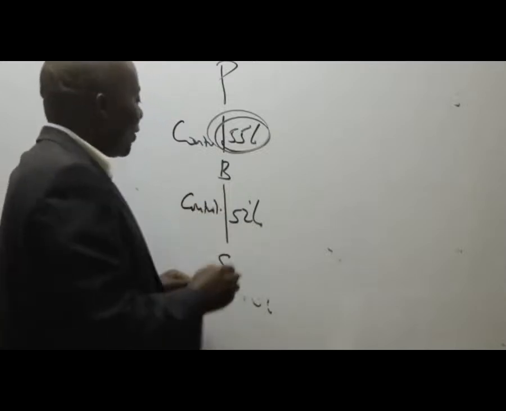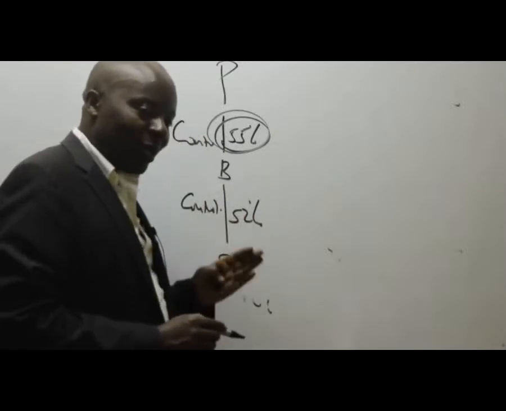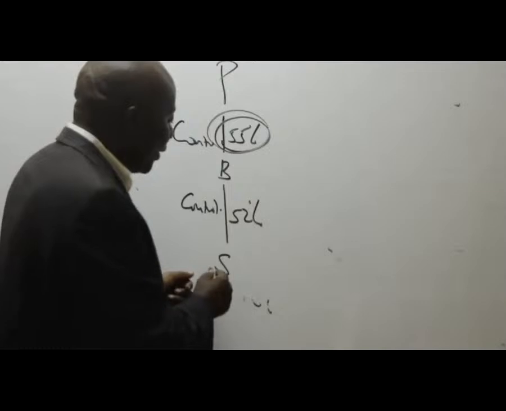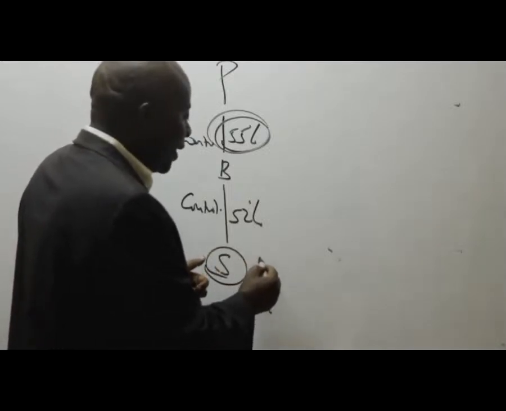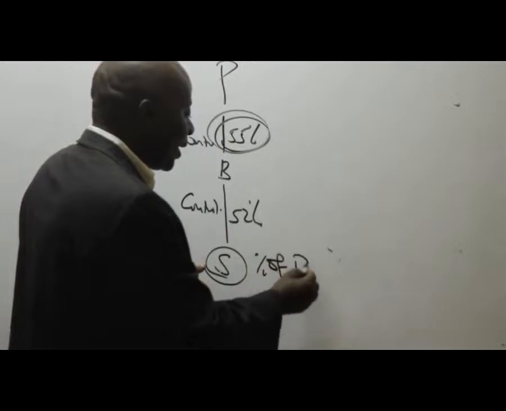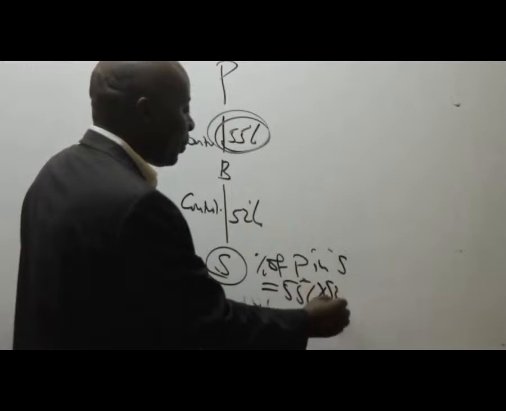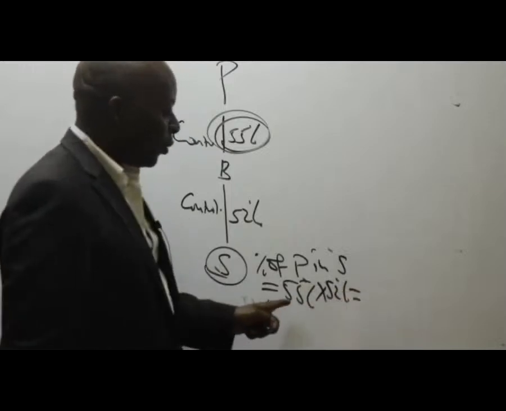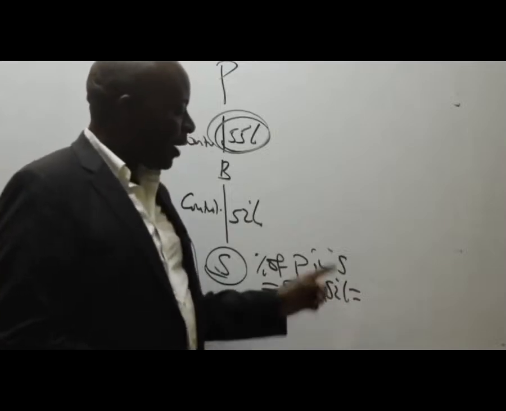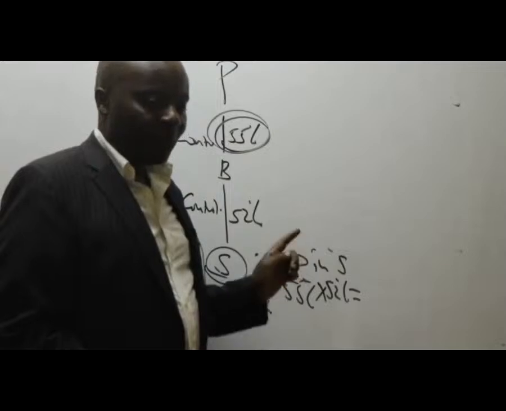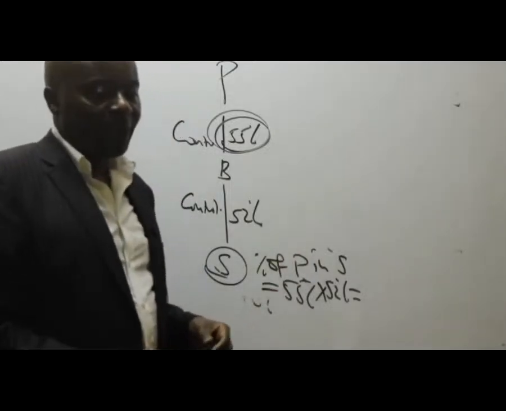So you will get very many students, over half of the candidates who sit for this paper, they will tell you, teacher, you know what? I tried computing in this case the control of S. We tried to look at the percentage of P in S, and we got 55% times 52%. Could you kindly give me this answer? What is 55 times 52? 0.55 times 0.52 gives me what figure, somebody? Please help me out here.